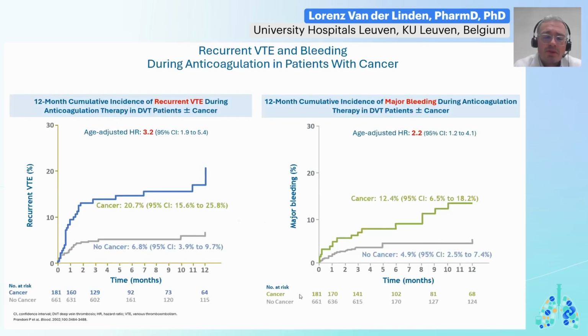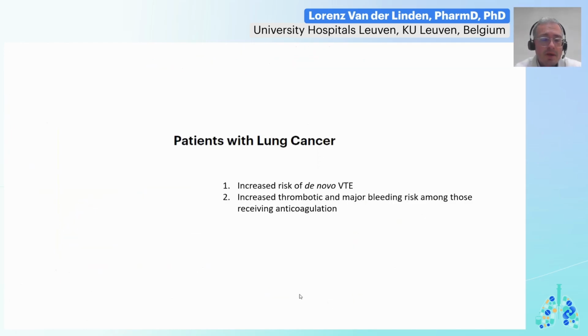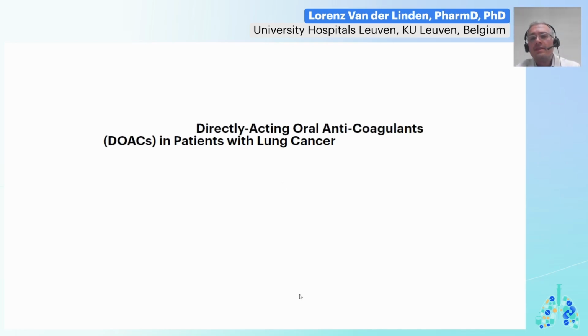Here we see data from a prospective follow-up study where they found that cancer was associated with an increased risk of recurrent VTE among those who receive anticoagulation. You can see here on the left panel. On the right panel, you can see an increased risk of major bleeding among those with cancer compared to those without cancer. So in sum, and this is the first bit, lung cancer is associated with an increased risk of de novo VTE and an increased thrombotic and major bleeding risk among those who receive anticoagulation in the management of said VTE. For cancer-associated thrombosis, we surely need to give anticoagulation.